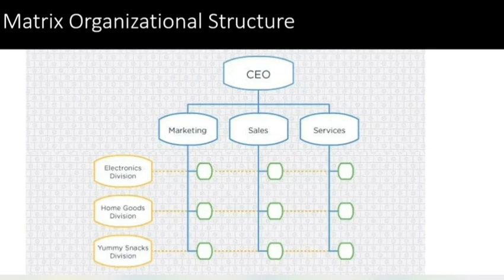Then comes your matrix organizational structure. This is said to be the most efficient organizational structure. Here, every team will have more than one manager. In the first, you can see it is divided into three departments, that is marketing, sales, and services. Also, it is divided into three divisions: electronics, home goods, and yummy snacks. This is used when you want to customize the products based on customer feedback and market analysis.